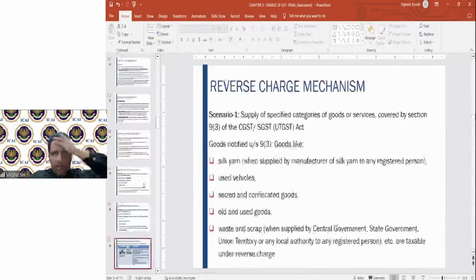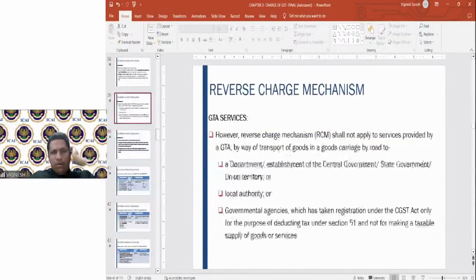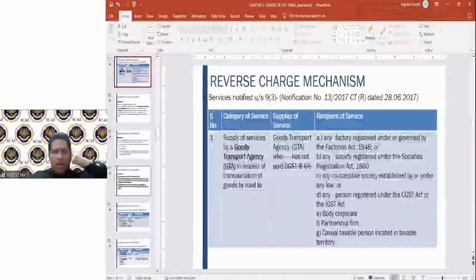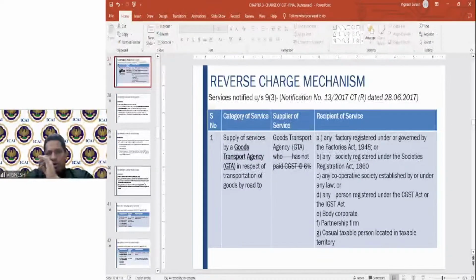Now, where were we? Services notified under 9 subsection 3. So category of service here: supply of services by a goods transport agency in respect of transportation of goods by road.